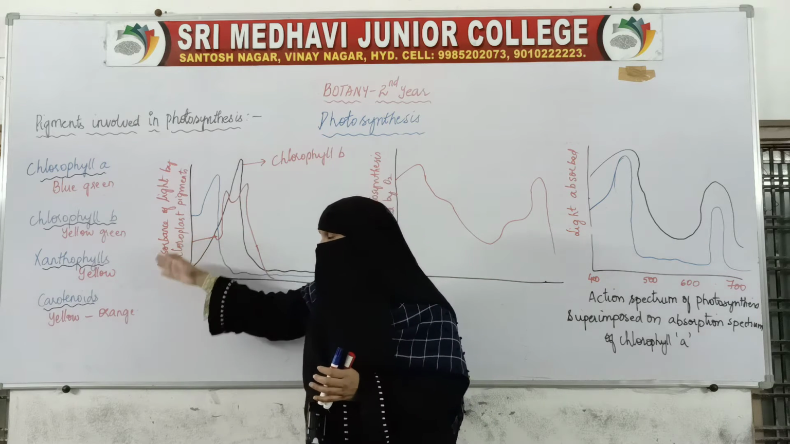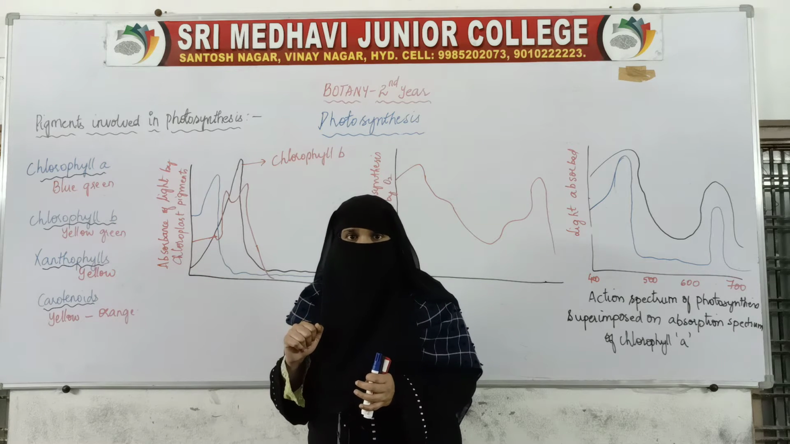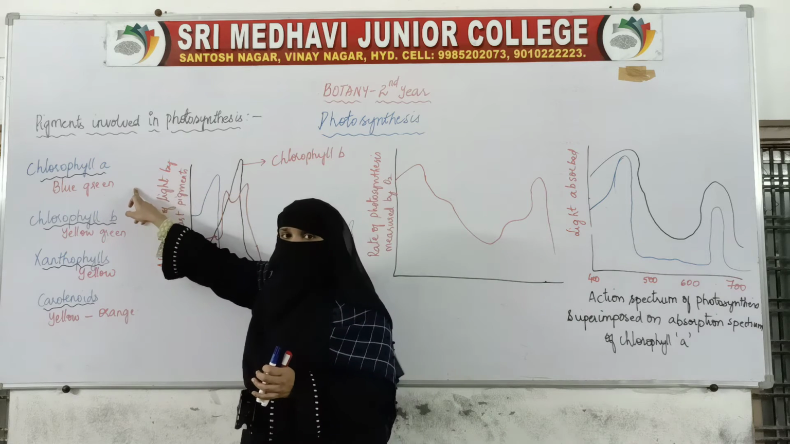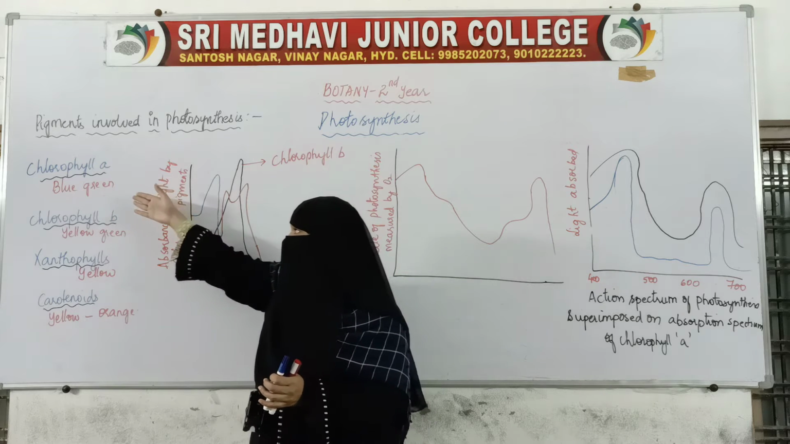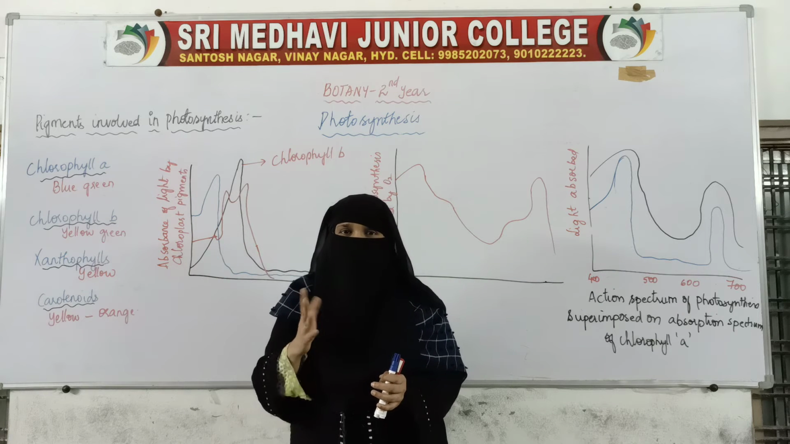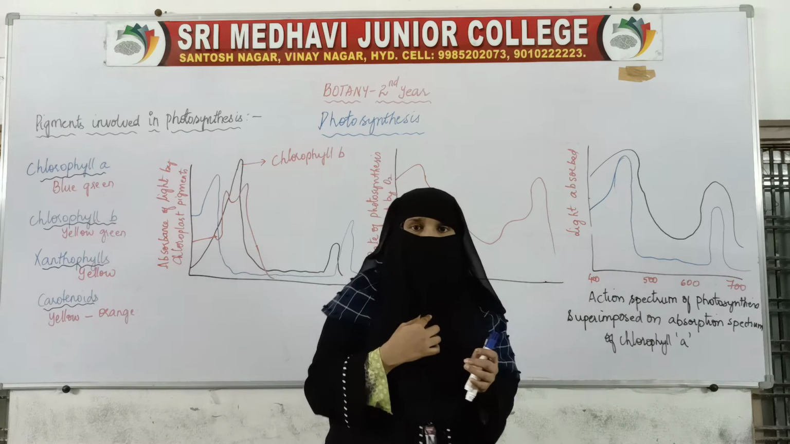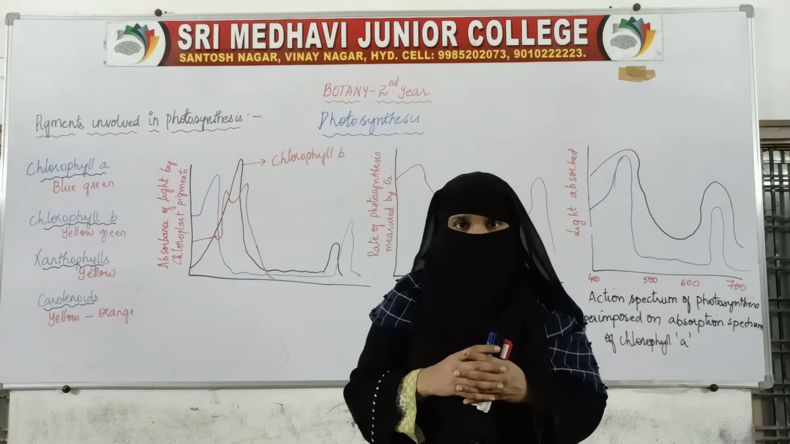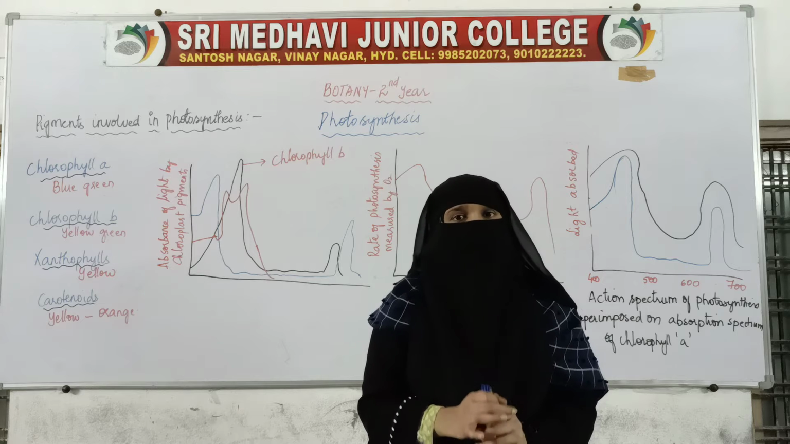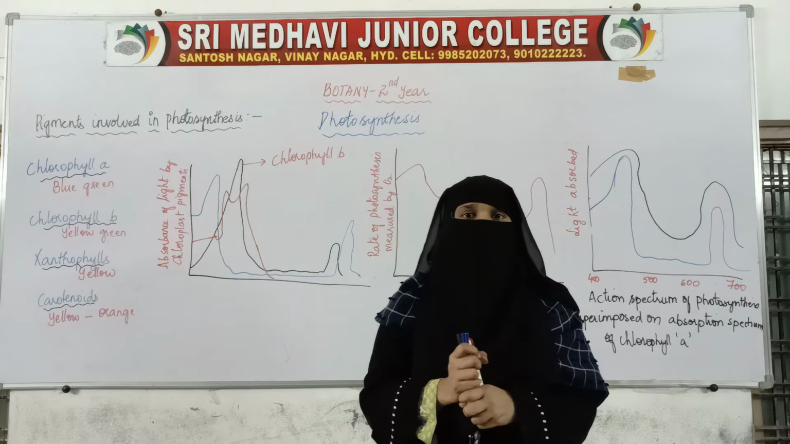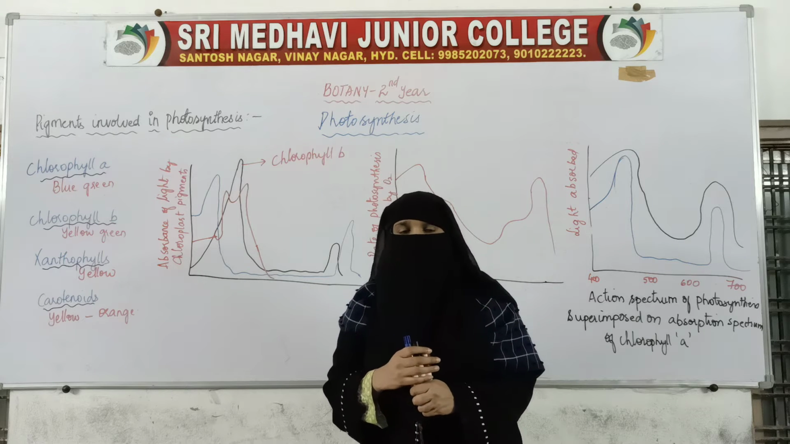When these different pigments are present in different concentrations, if the concentration of chlorophyll A is more and the others are less, the color will be a brightish blue with a little green. So it depends on how much of each pigment is present. Based on those concentrations, the green color is given to the plant, and that is why we see different shades of green.